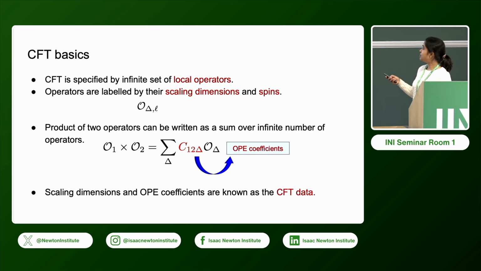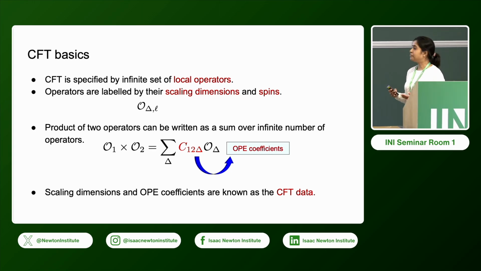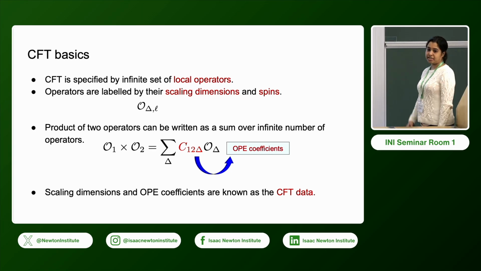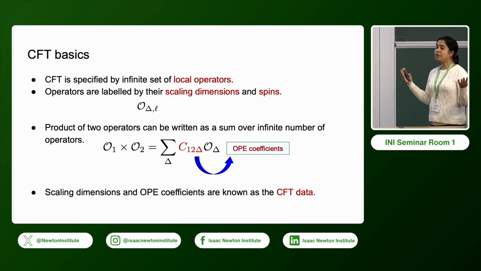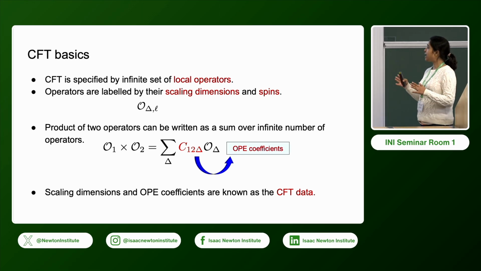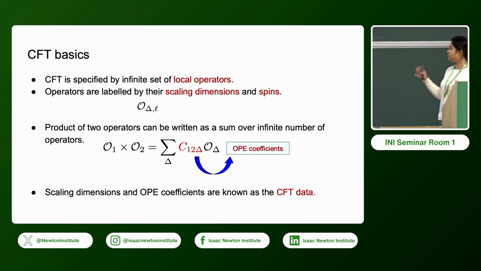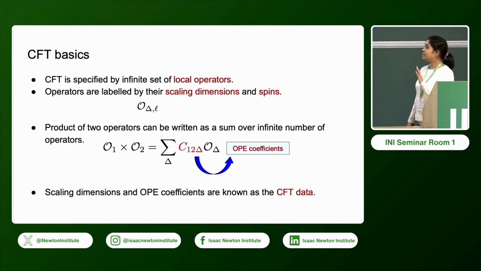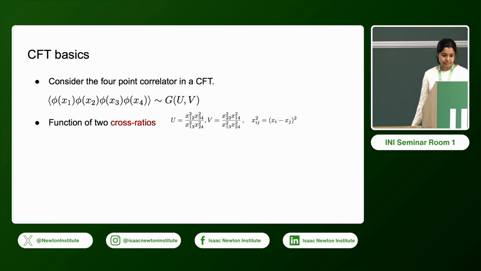These two numbers, the scaling dimensions and the OPE coefficients, are known as the CFT data. If we can compute all of the scaling dimensions and the OPE coefficients in a theory, we can completely specify the CFT. So the goal of any CFT bootstrap program is to find the CFT data.